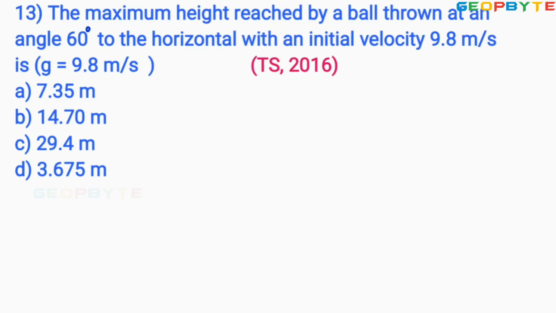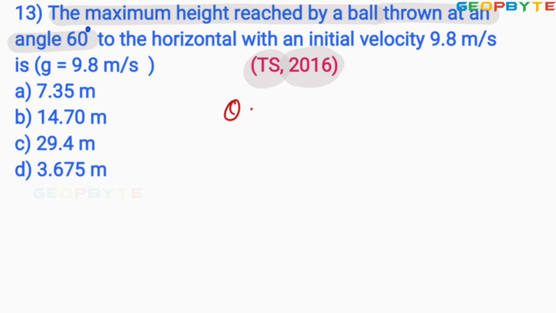Look at the next problem. It is also asked in 2016 Telangana ECET exam, given like this. The maximum height reached by a ball thrown at an angle of 60 degrees.